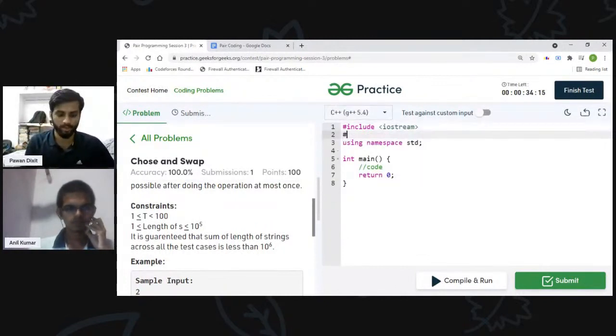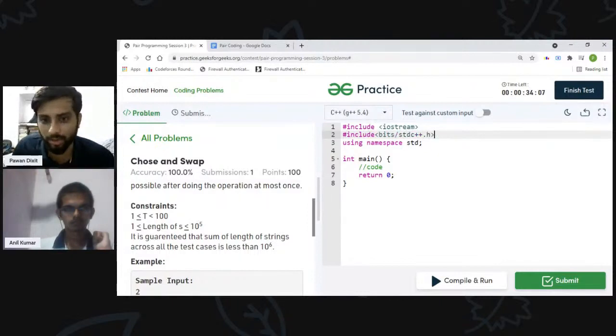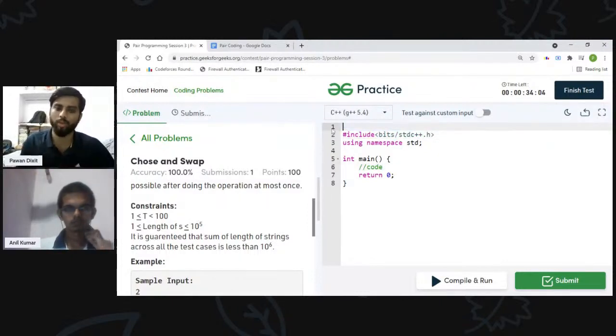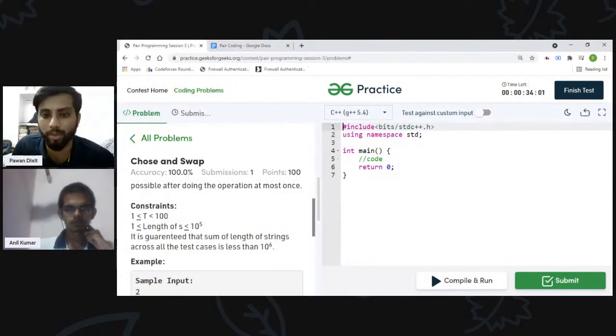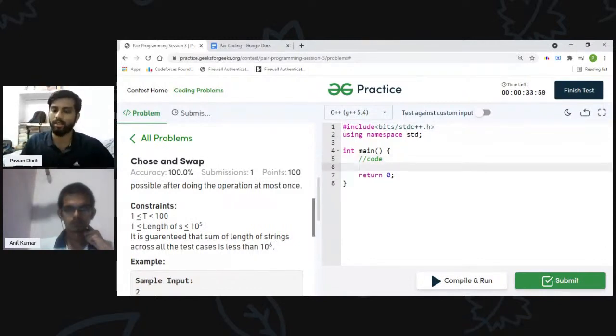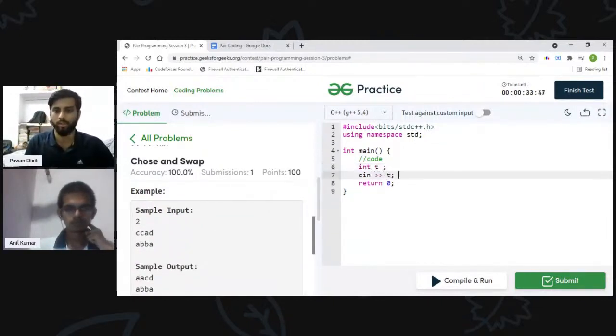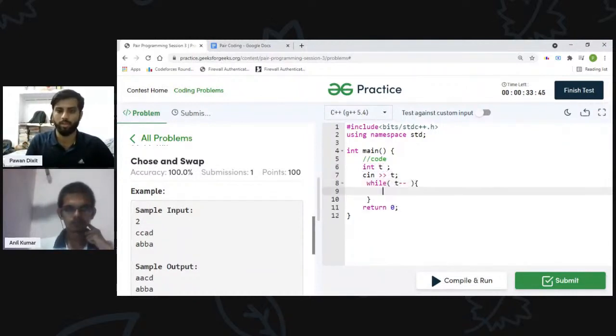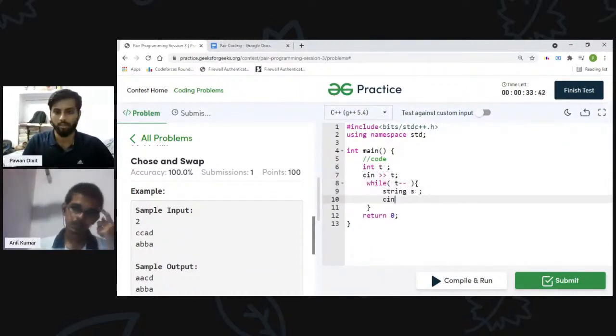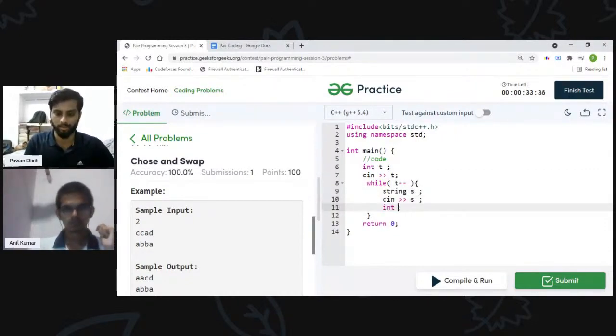So let us start coding. This bits/stdc++ is a header file which we generally include because it consists of all the other headers, like I don't have to include any other header file individually. I can include this bits/stdc++ and I can do any operation I like. So first of all, we take input the test cases and the string S.